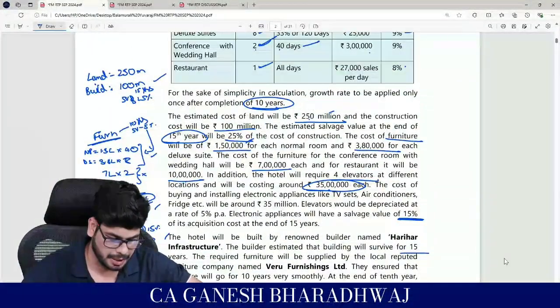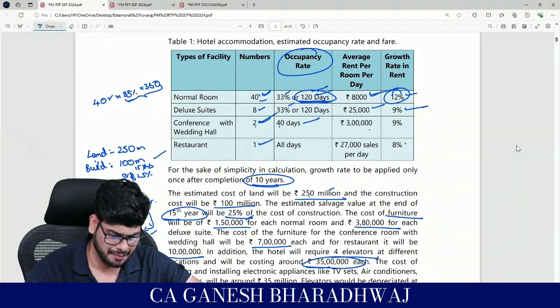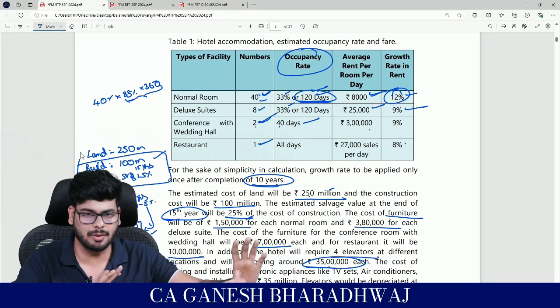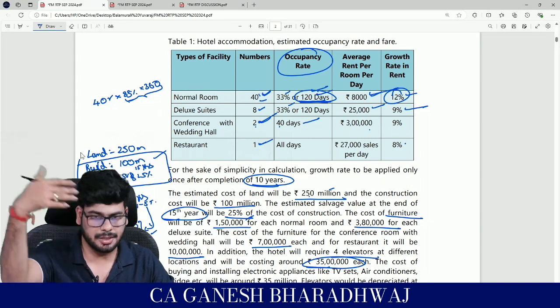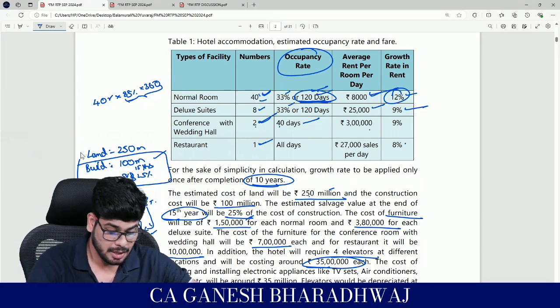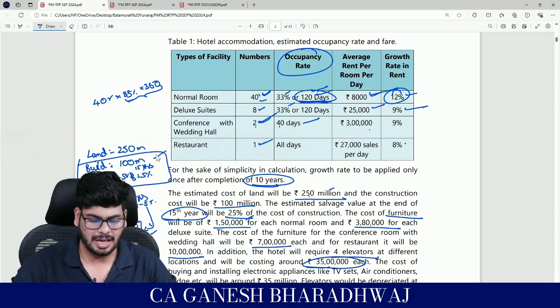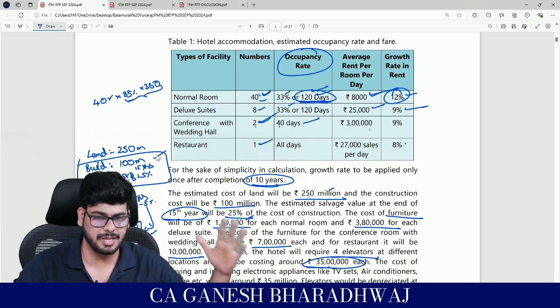First, for building, what have they said? This is where we collect these figures and put them here in an easy to understand way. If you want, you can take a rough sheet in the exam, I'm saying, and do it. I would in fact insist that you do it, or it's recommended, because again you can't go back to the paragraph and read it, it's a waste of time.